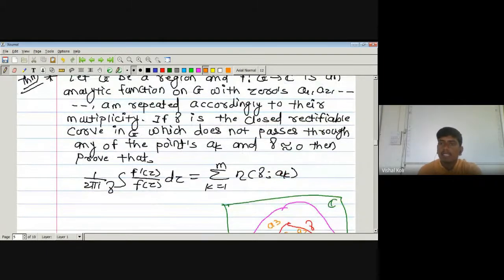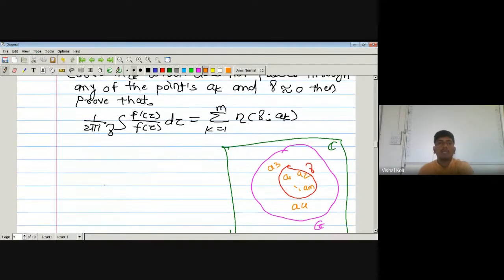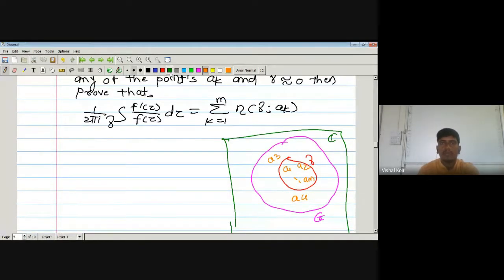And gamma is homologous to 0. It means the index of the curve gamma with respect to a point W is equal to 0 for each W belonging to C minus G. From that we have to prove that 1 upon 2 pi i, the integral over the curve gamma of f dash z divided by f of z dz, is the summation k running from 1 to m of the index of the curve gamma with respect to a point ak. Okay, so let us see the proof.